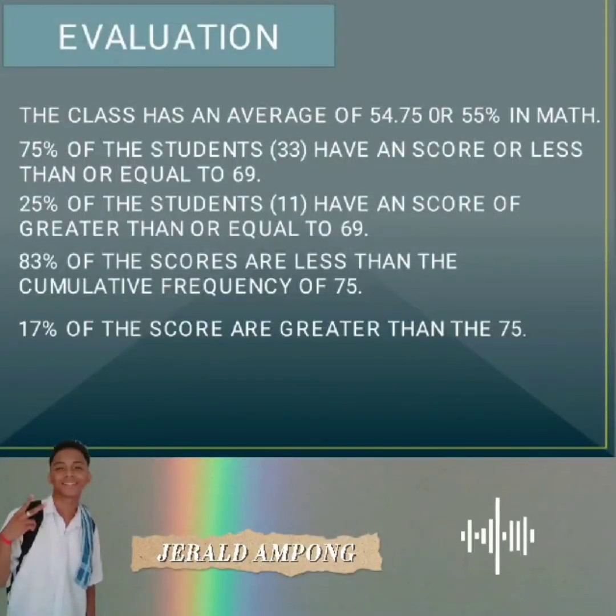Evaluation. The class has an average of 54.75 or 55% in the math. 75% of the students, 33, have a score of less than or equal to 69. 25% of the students, 11, have a score of greater than or equal to 69. 83% of the scores are less than the cumulative frequency of 75. 17% of the scores are greater than 75.